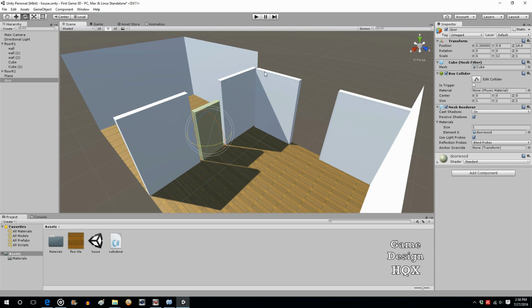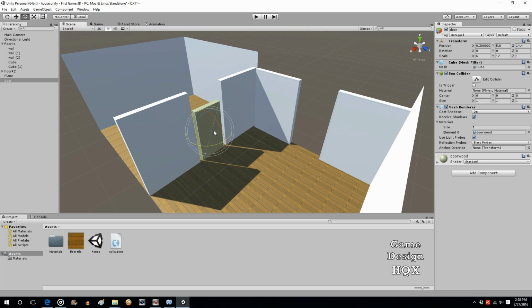As long as you understand that the problem is the pivot point is in the center, whereas the pivot point really should be along the edge because the door is attached by hinges and it's really pivoting on the hinge, not pivoting on the center. Okay? There are times that you would want it to pivot towards the center, maybe if it's a turret of some kind. You don't want it to pivot on the edge, you want it to pivot more towards the middle.